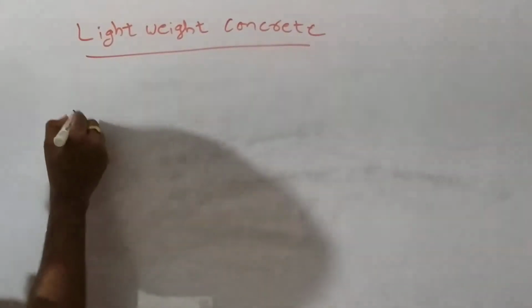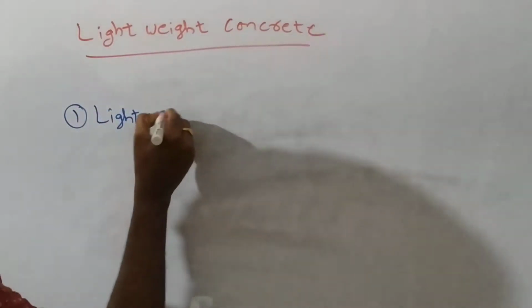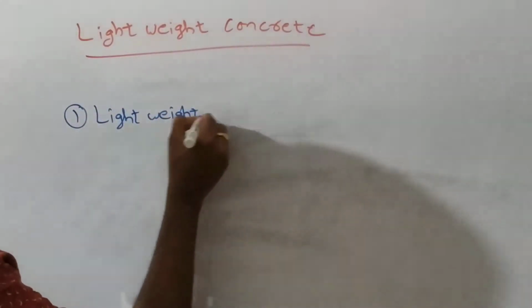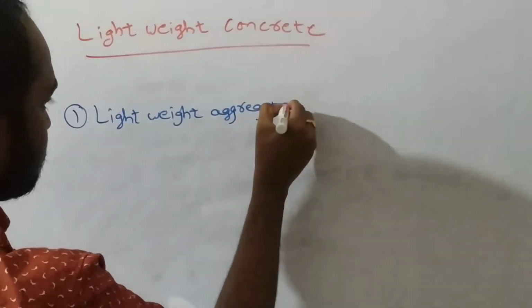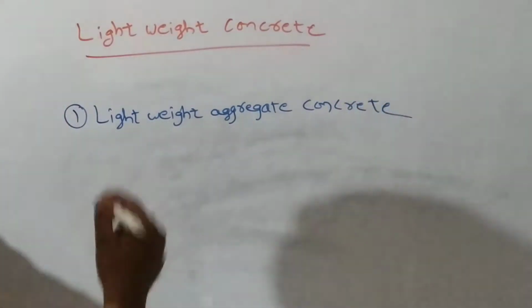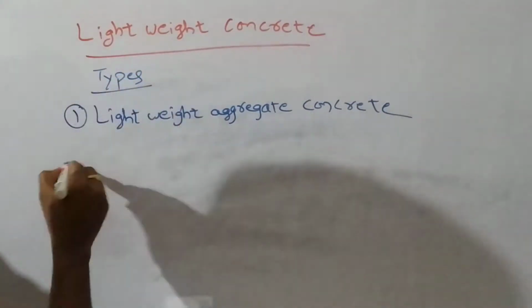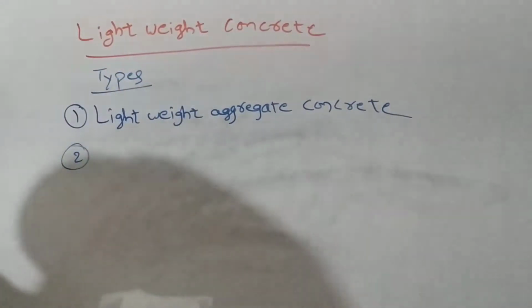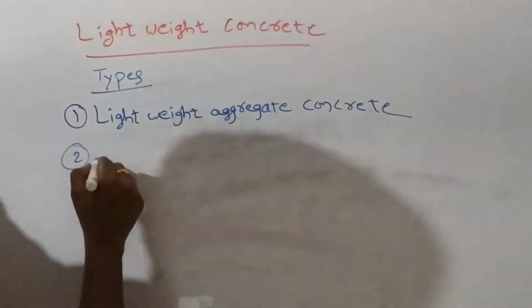So the first one is the lightweight aggregate concrete. These are the different types of lightweight concrete. The next one is aerated concrete, or cellular concrete, or foamed concrete.